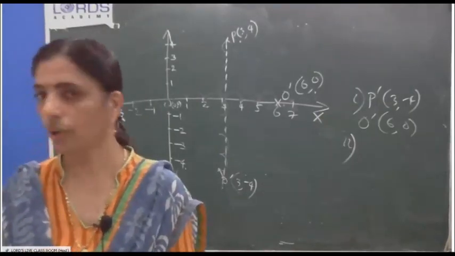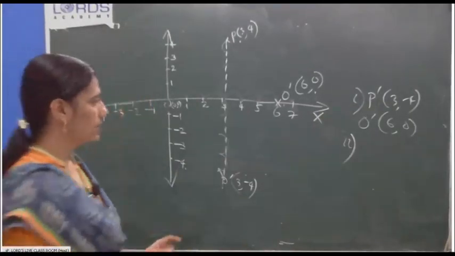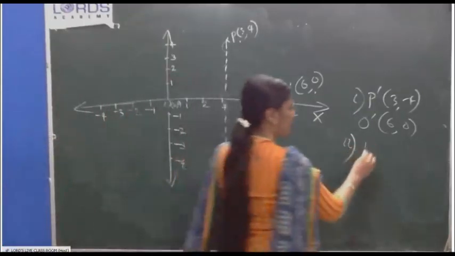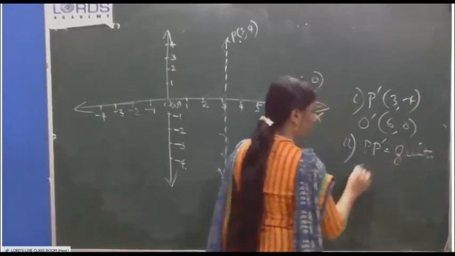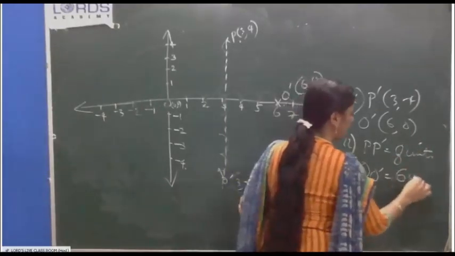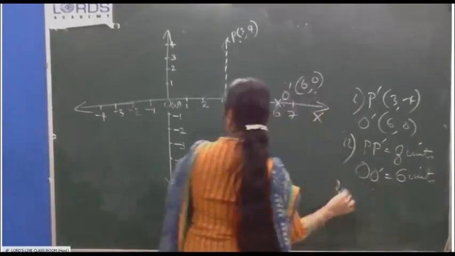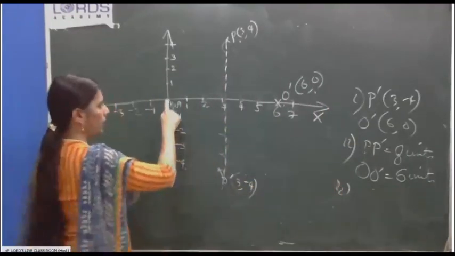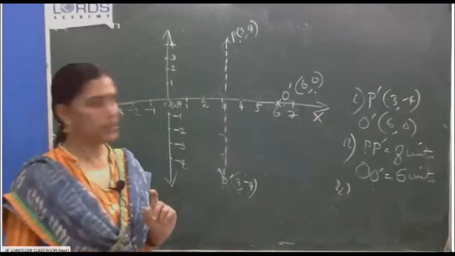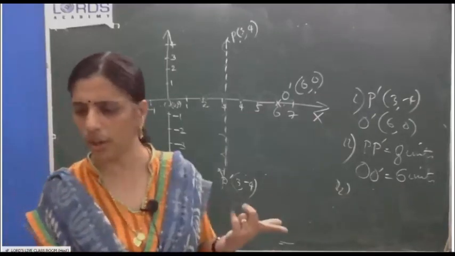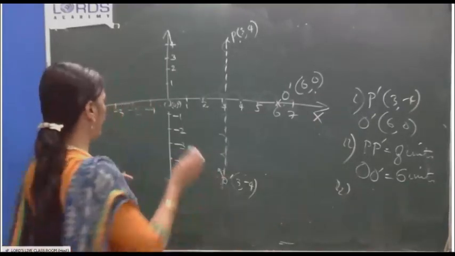What will be the length of O dash? 6, correct. So you write P dash equal to 8 units, O dash equal to 6 units. Third subdivision. How you got O dash? This one you count, 6. Now you have to join P dash O dash.